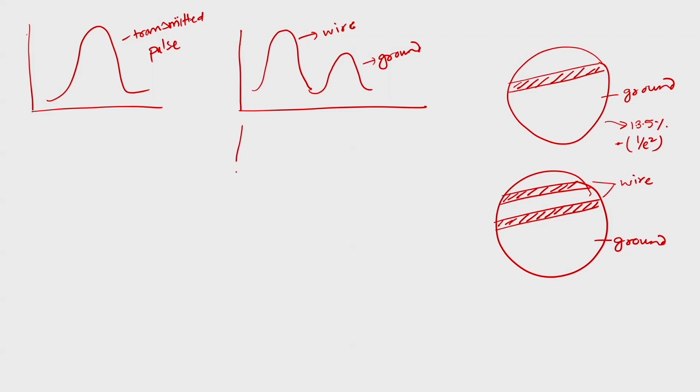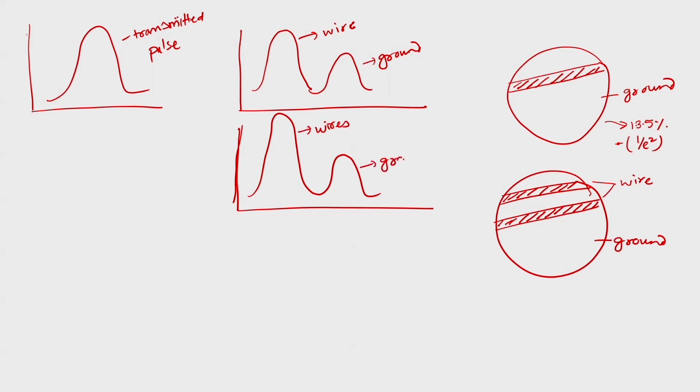So now I get one return from the two wires and one return from the ground. The wire return will be higher, because now two wires are contributing towards the reflectance. But remember, this return pulse will always be less than the transmitted one.